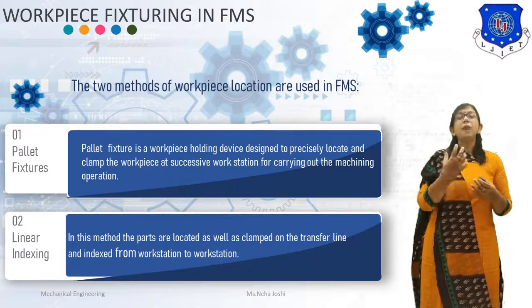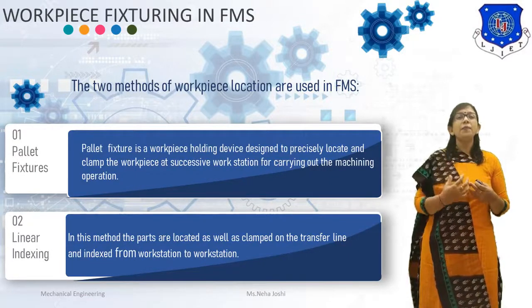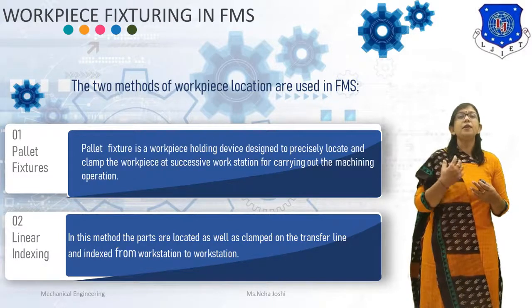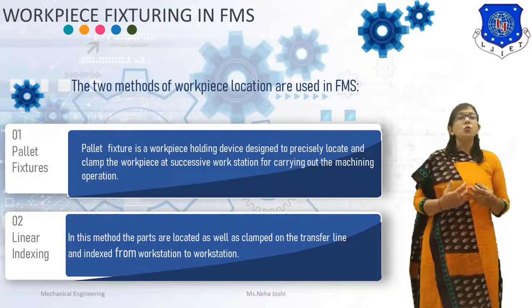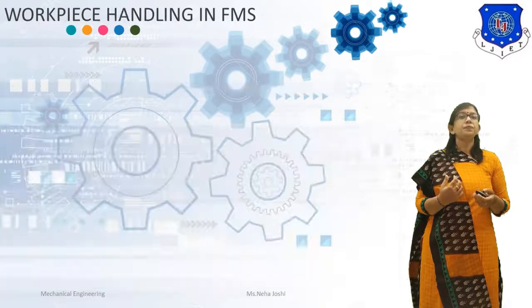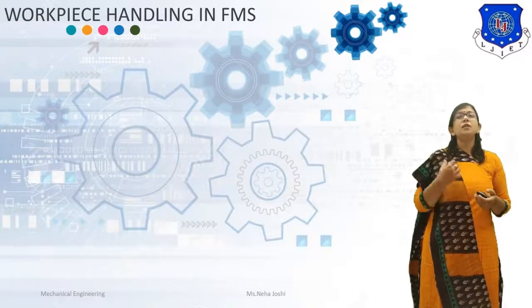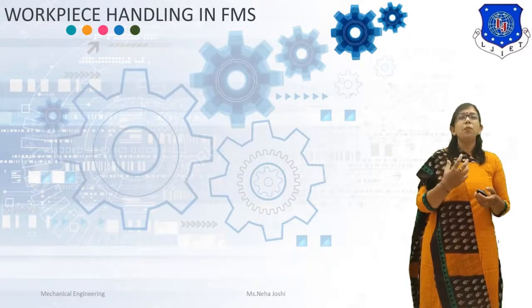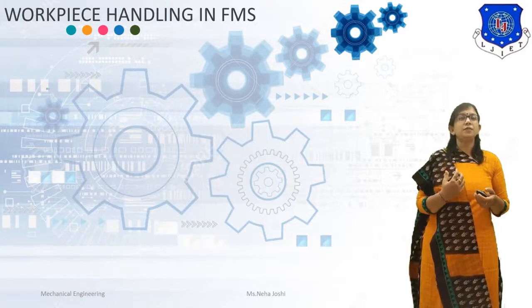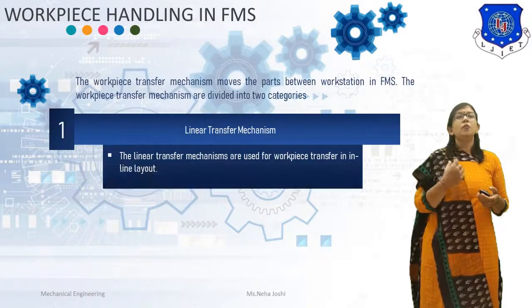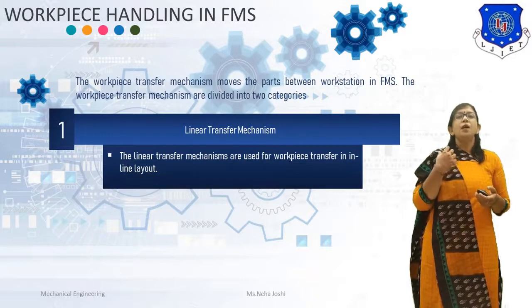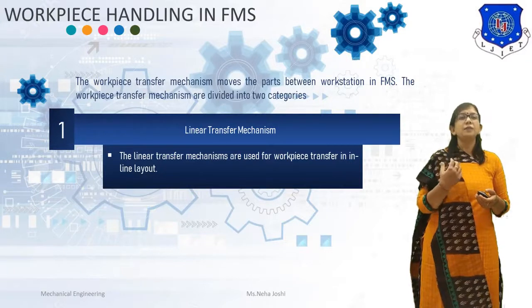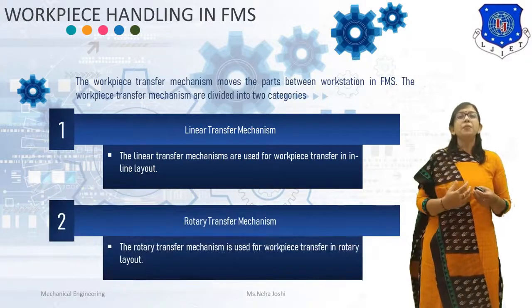In this method, the parts are located as well as clamped on the transfer line and indexed from one workstation to another workstation. Now we will discuss workpiece handling in FMS, which is most important in flexible manufacturing system. Now the workpiece transfer mechanism moves the part between the workstation in FMS. The workpiece transfer mechanism are divided into two categories.